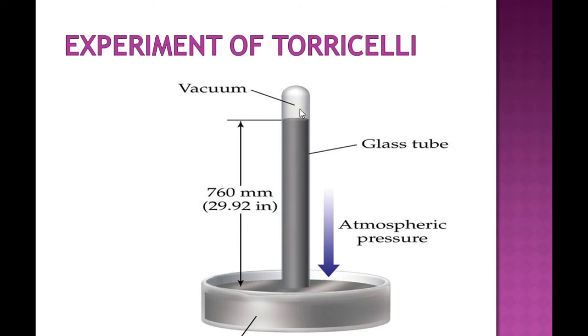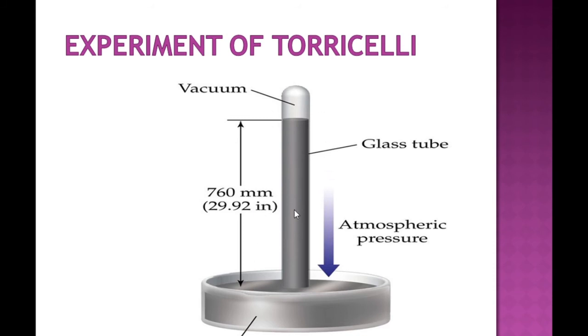Air is exerting pressure on the mercury and that pressure is transmitted everywhere in the liquid, even down to the tube. There is no leakage above the tube, so air cannot exert pressure through that side. Therefore, to equalize the pressure, there is only a pressure under the tube, which is the pressure due to the height of 76 centimeter or 760 millimeter mercury column.